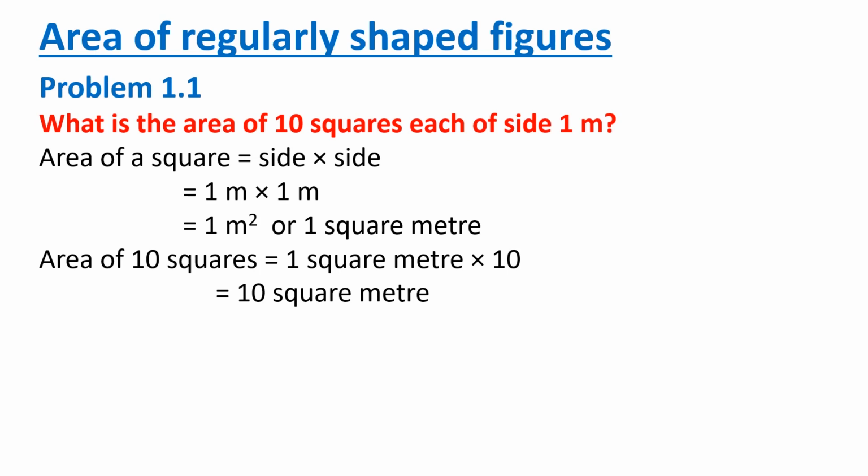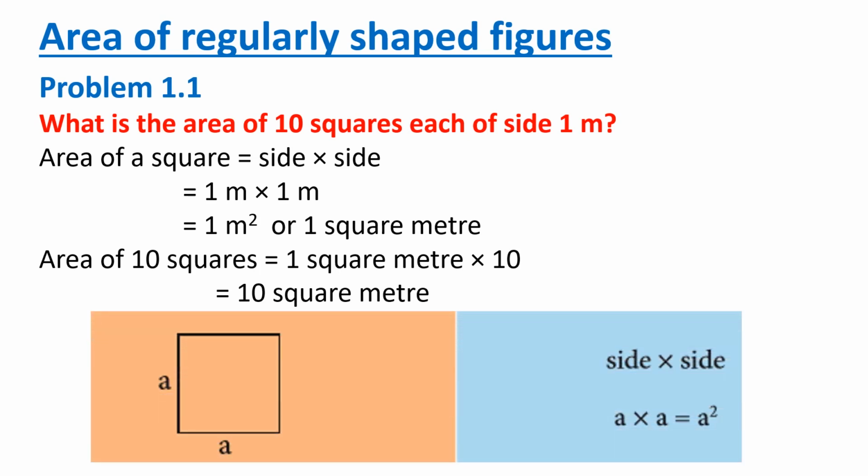So for finding area of 1 square, the formula is side into side. So 1 meter into 1 meter. Then the answer is 1 meter square or 1 square meter, isn't it? So what is the question? We have to find the area of 10 squares. So area of 10 squares is equal to 1 square meter into 10. So 10 square meter. So what is the area of 10 squares? 10 square meter. Clear children?